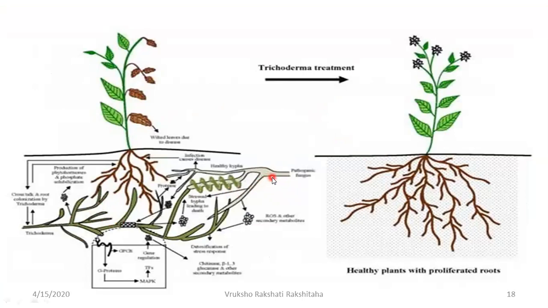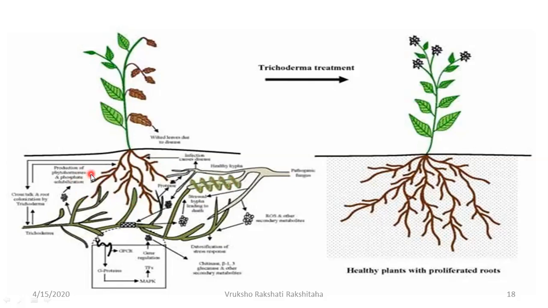When some pathogen approaches the root to attack the root of the plant, this Trichoderma hyphae, by means of chemotaxis, goes and coils around the hyphae of the pathogen, and this process we've already discussed in the previous slides. So that is how it protects the plant from this pathogen.